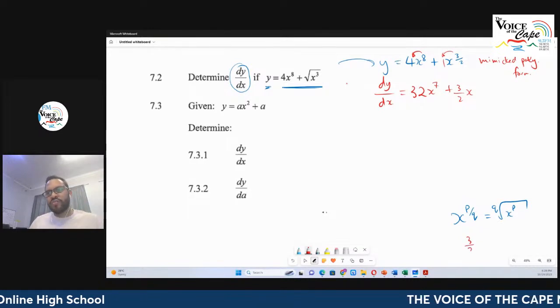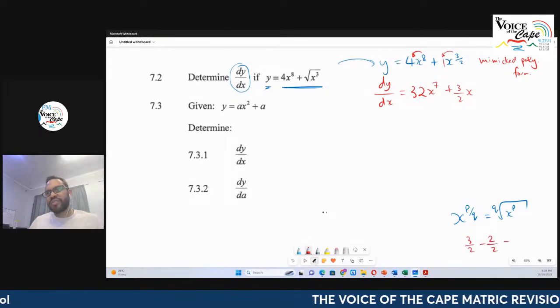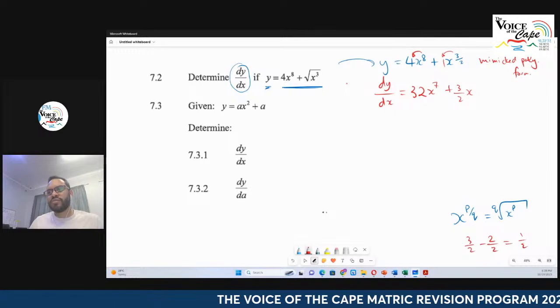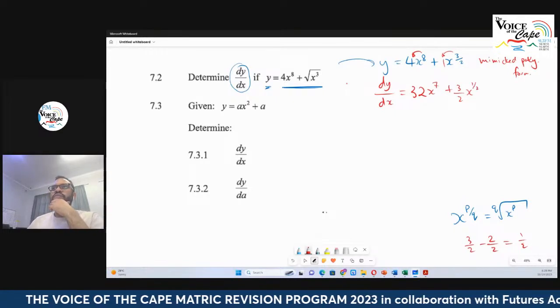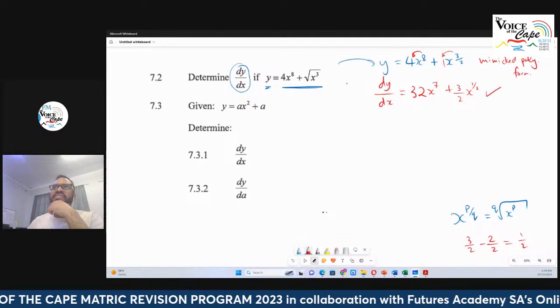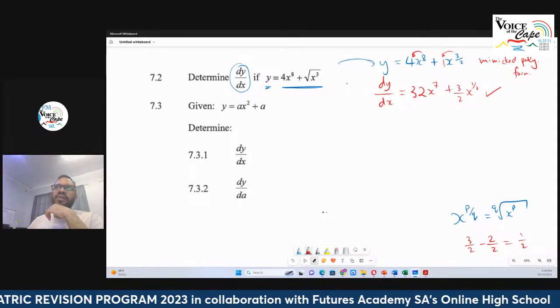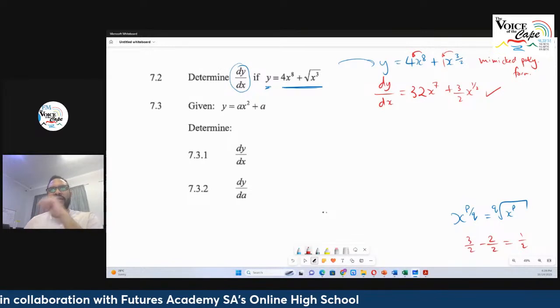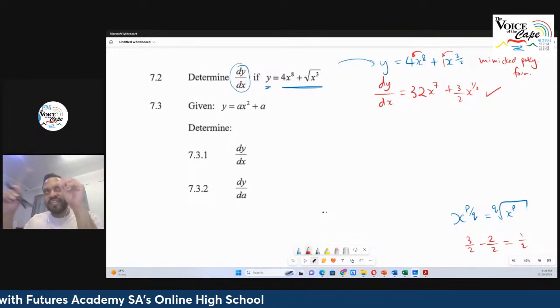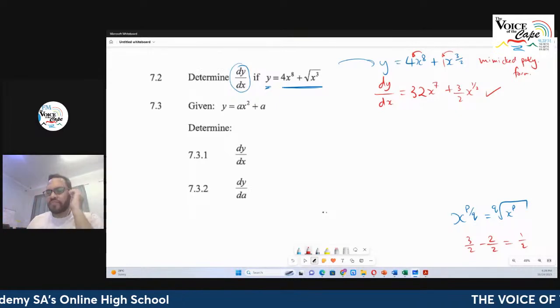But 3 over 2 minus 2 over 2 is equal to 1 over 2, because we're minusing 1. So that answer there is 3 over 2 x to the power of a half. And we can leave it like that. We don't have to convert this back into surd form because the question didn't stipulate surd form. So that is undoubtedly the derivative.